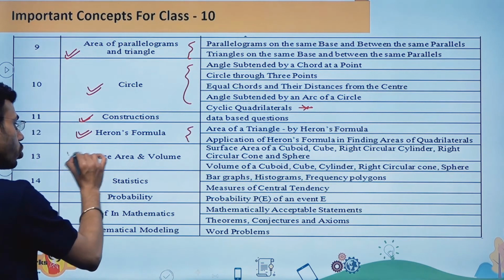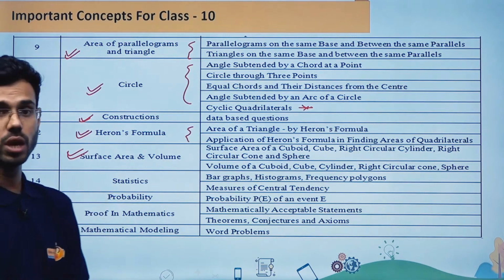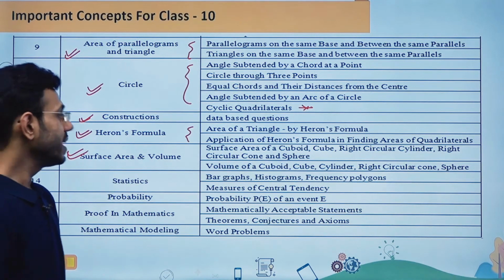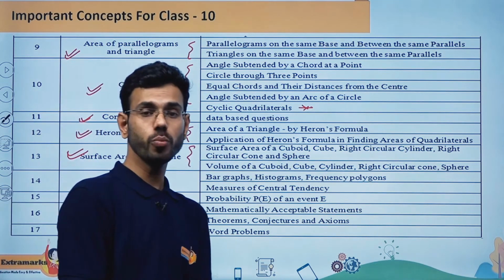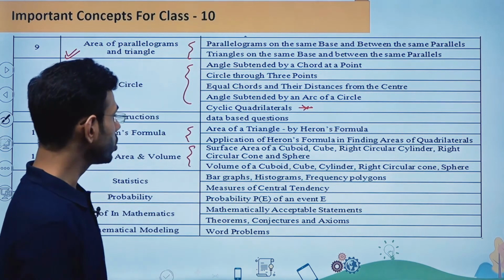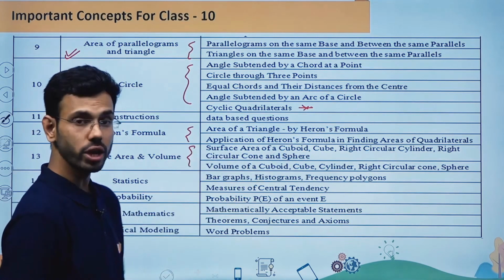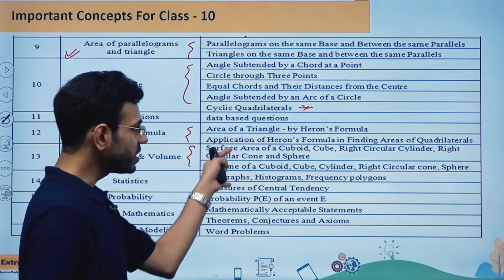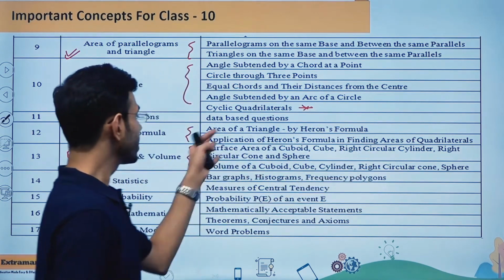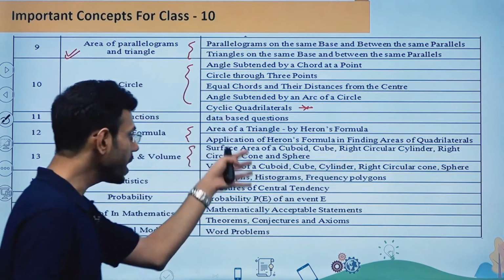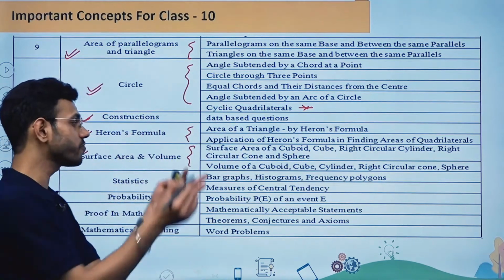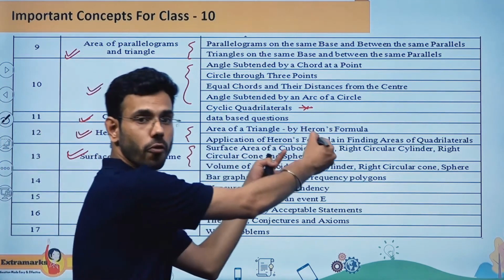The next chapter is going to be surface area and volume. When I'm talking about this chapter, you should know each and every formula. I'm not going to say it is going to be a particular formula. They can ask you questions based on surface area of a cuboid, surface area of a cube, surface area of a right circular cylinder, surface area of a right circular cone, surface area of a sphere, and in the same manner they can ask you questions based on the volume for all the above figures.